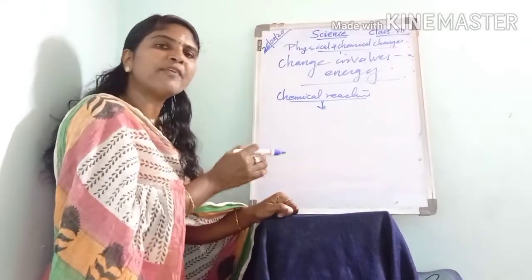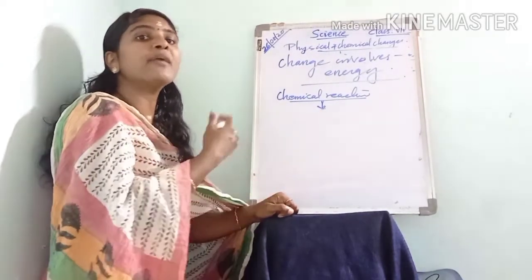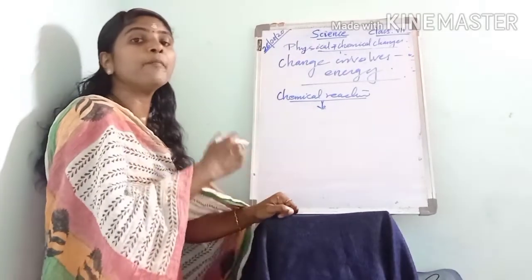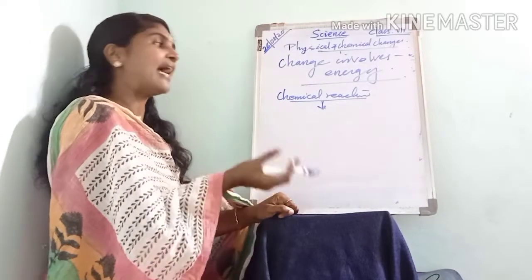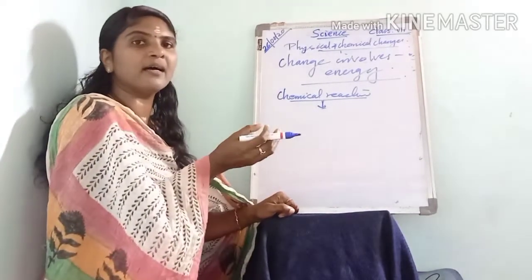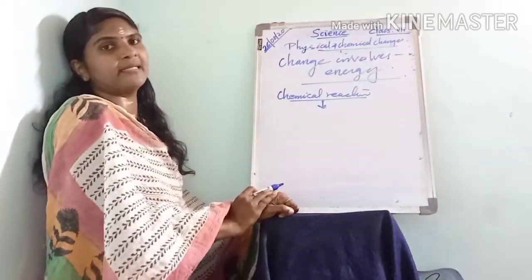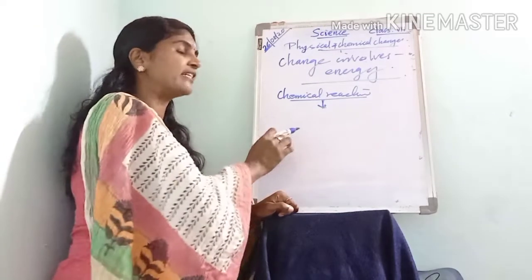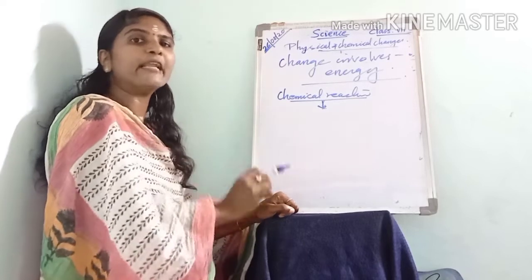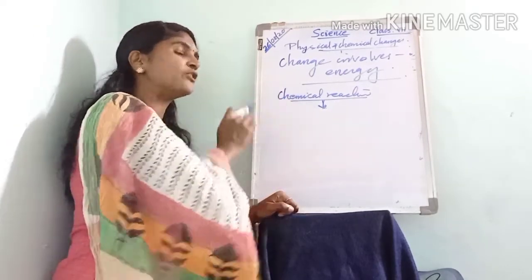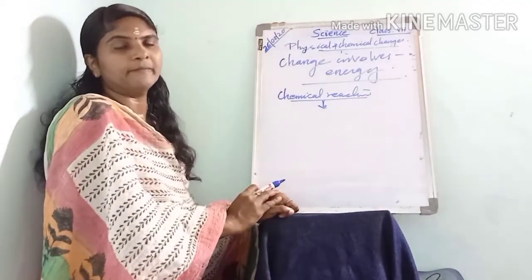As a result of a chemical reaction, a new chemical is formed, or one or more new substances are formed. They have entirely different properties from those of the original substances.